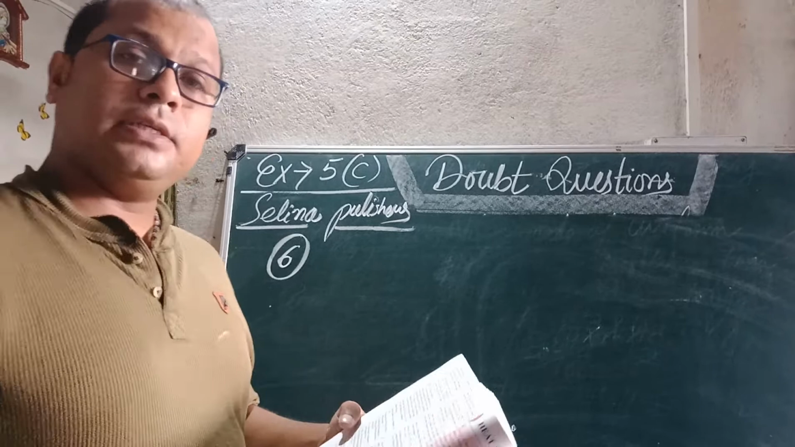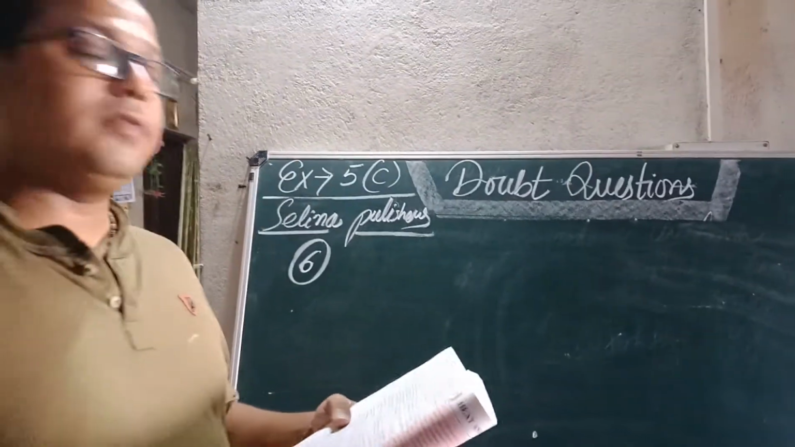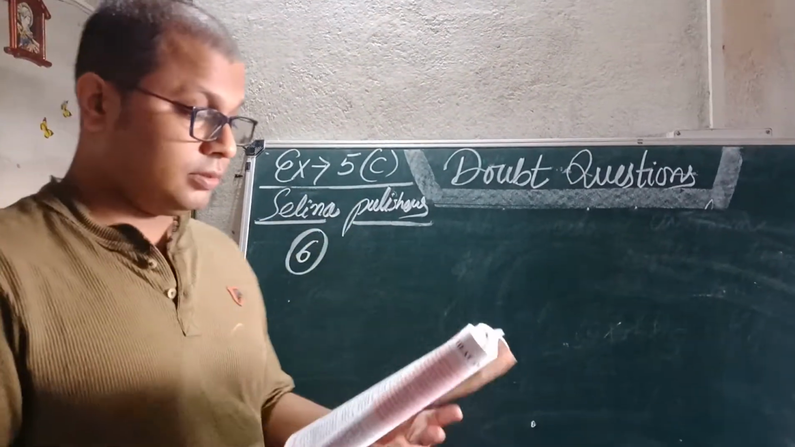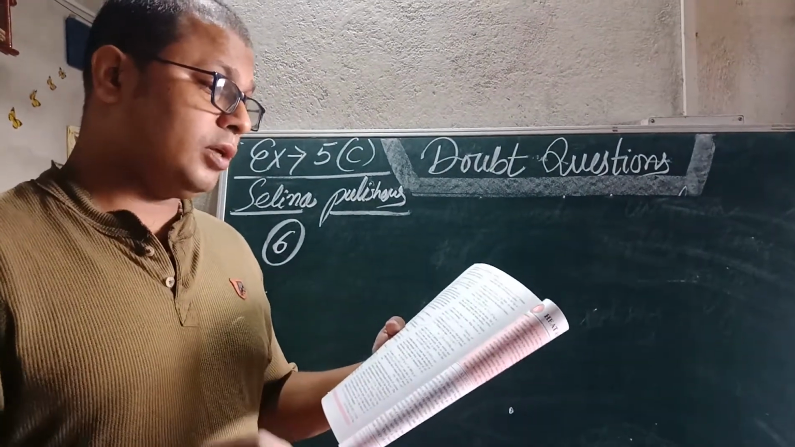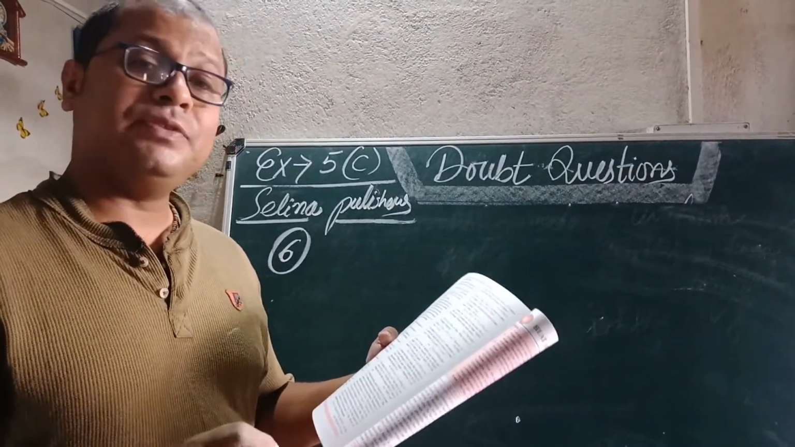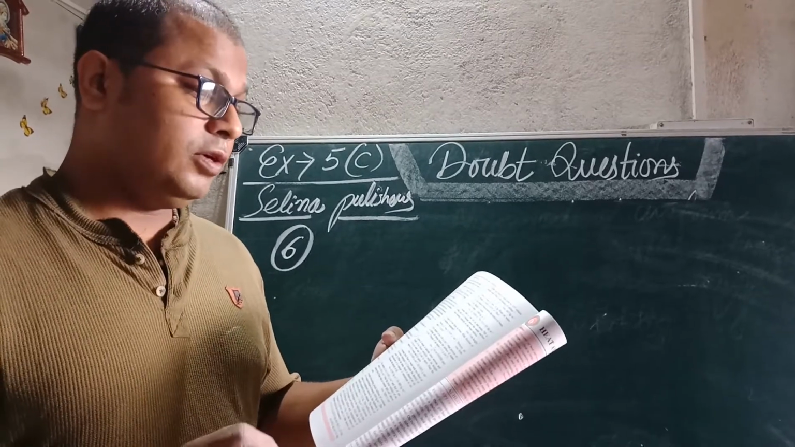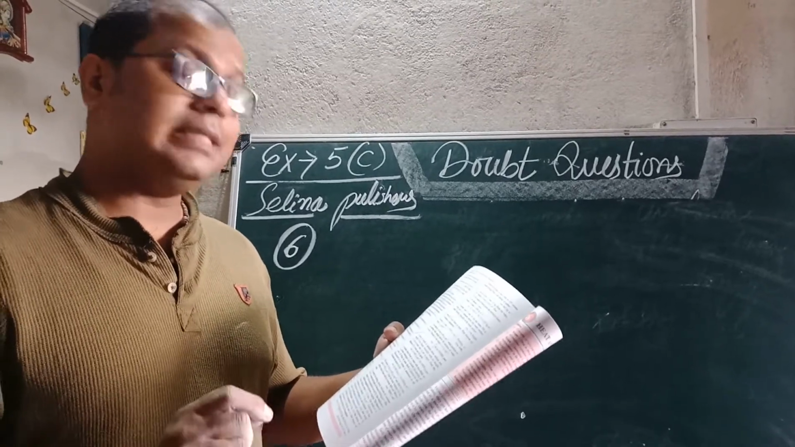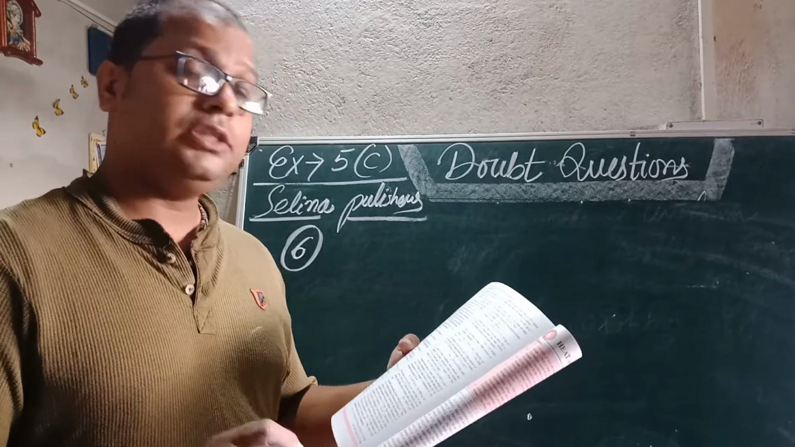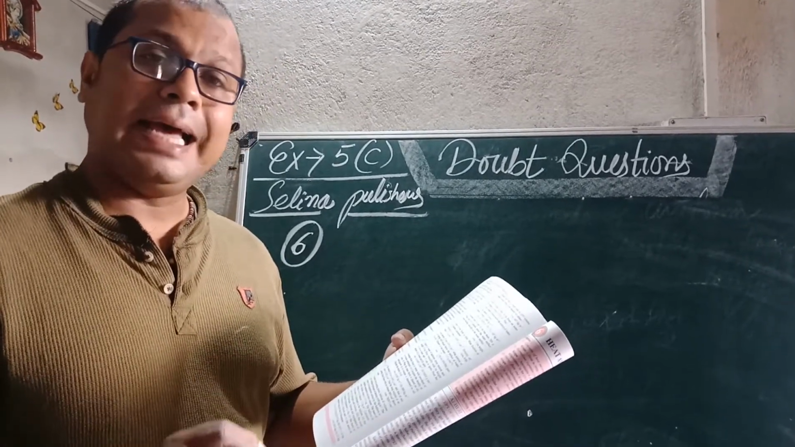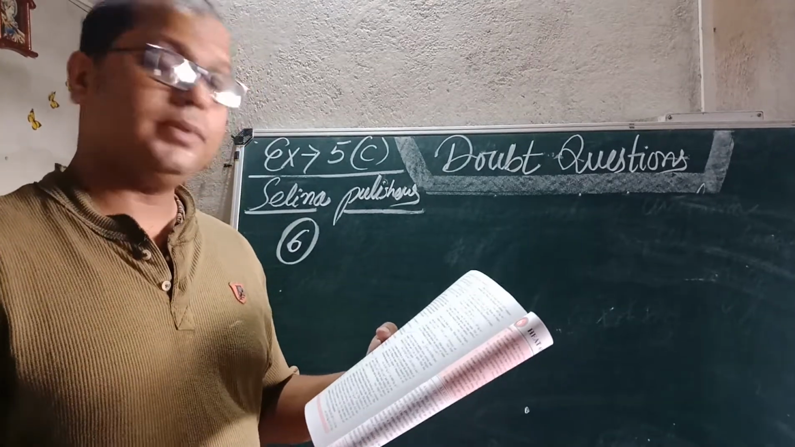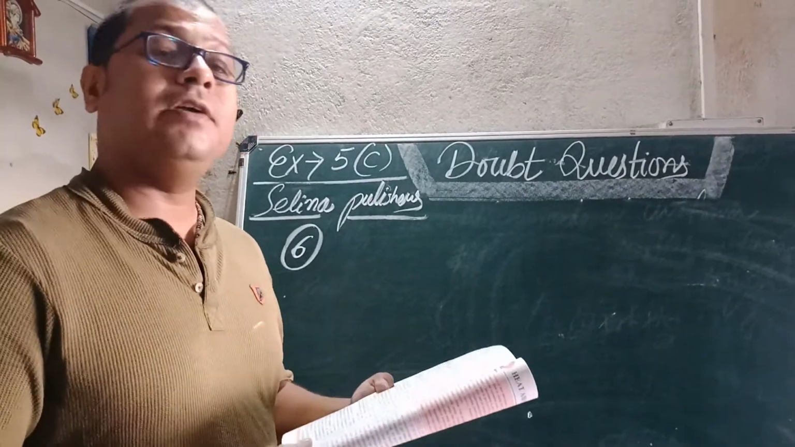So now students, I have picked the 6th question of exercise 5C of Selina Publisher, where it says a piece of wood of uniform cross section and height 15 centimeter floats vertically with its height 10 centimeter in water and 12 centimeter in spirit. Find the density of wood and the spirit. Okay students, let's see how it will be solved.